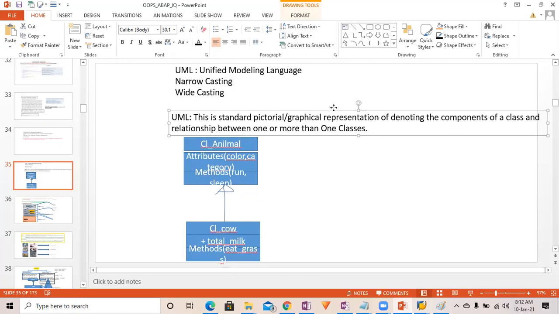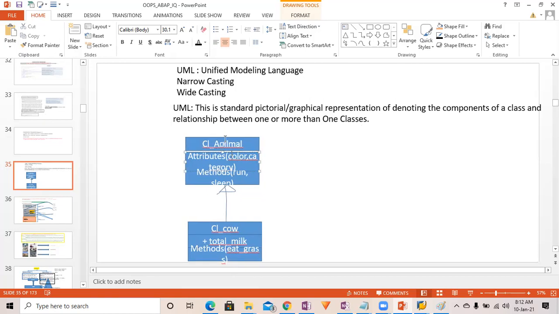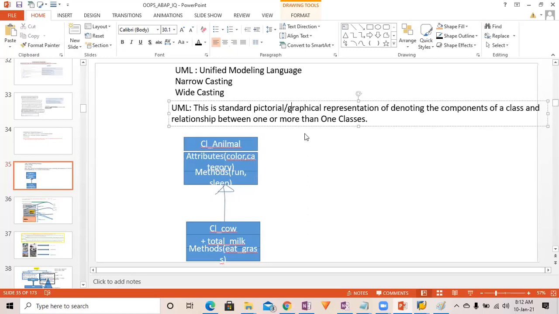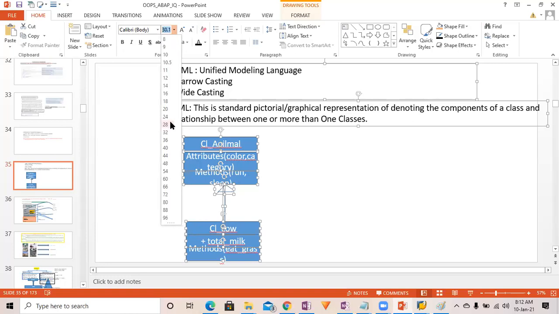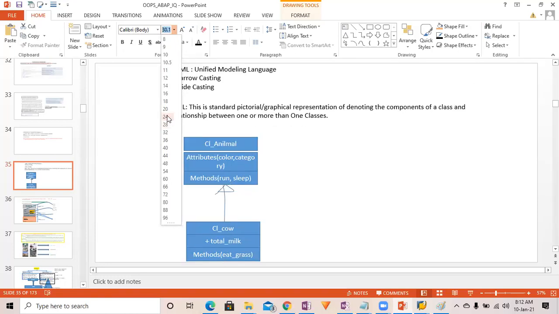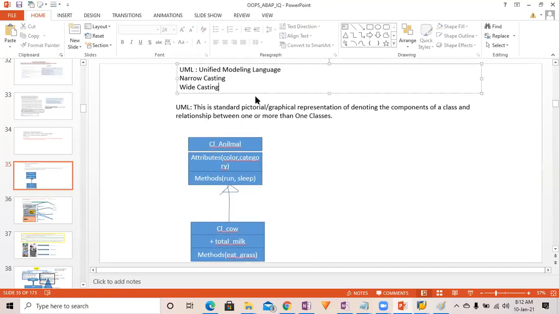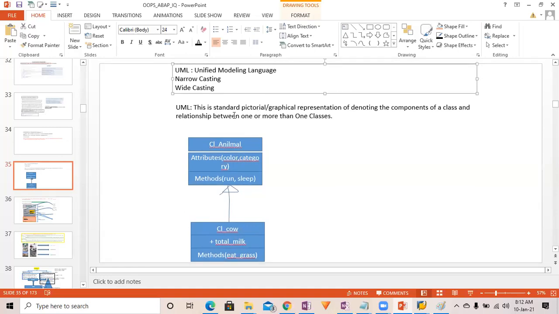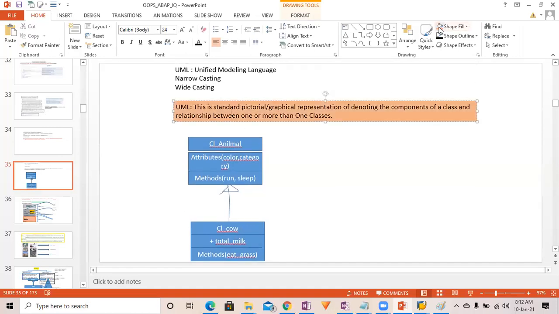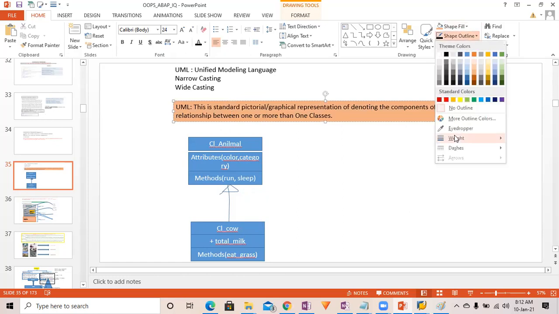If you are able to represent your requirement pictorially, then you can automatically generate your code. That's the biggest advantage of the UML.